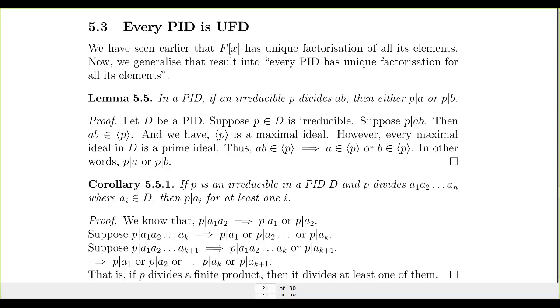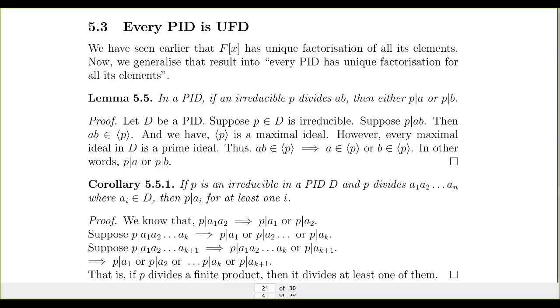Now we can extend this result to a finite product. Suppose P divides A1 A2 A3 etc., a product of finitely many elements. We start with the initial case of two factors. If P divides the product A1 A2, then P divides A1 or P divides A2. From this result, we can take A equal to A1 and B equal to A2. So we have this proof.